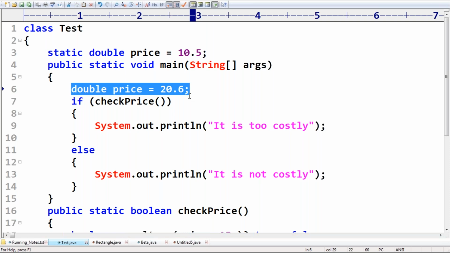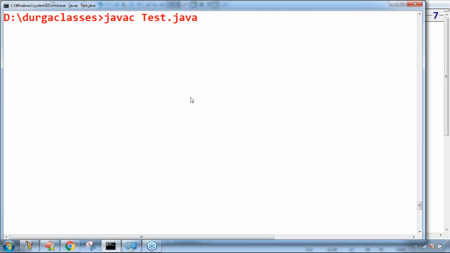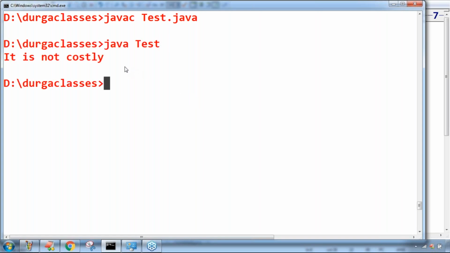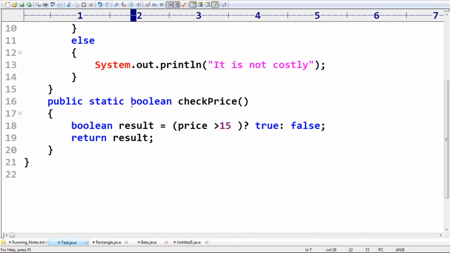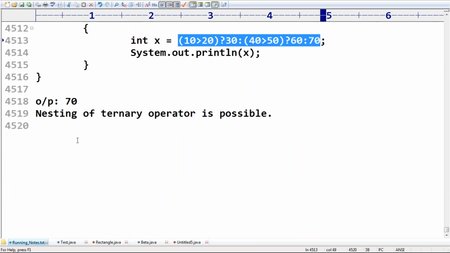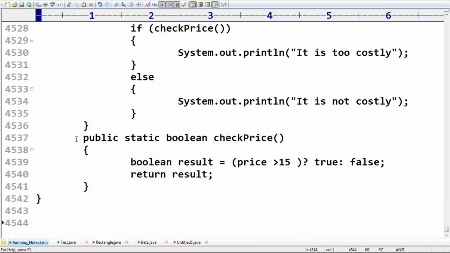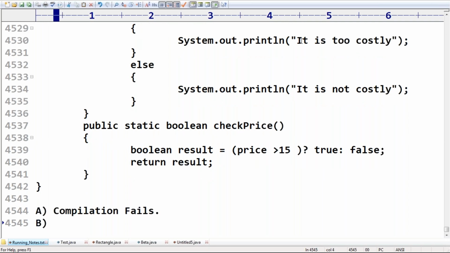Now observe very carefully. What answer are we going to get? Here, it is not costly. Perfect. Okay, this is the output. Now, what is the output we are getting? Option A, compilation fails. Option B, what it prints?